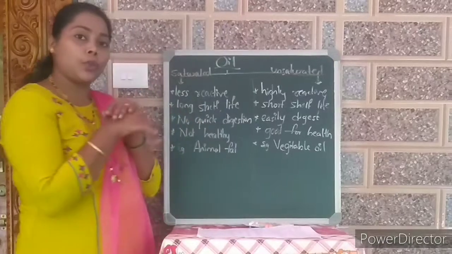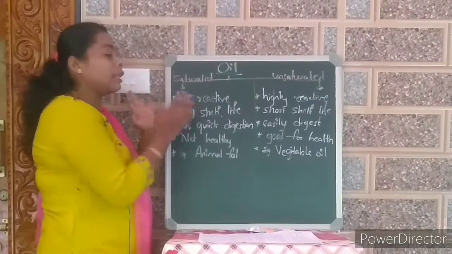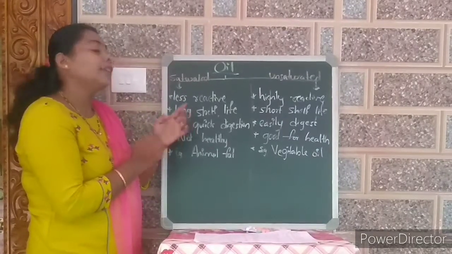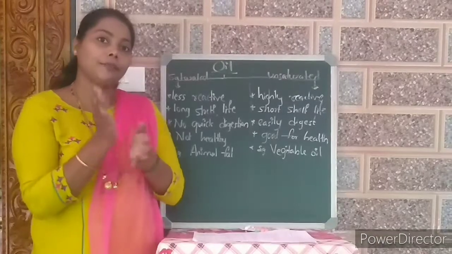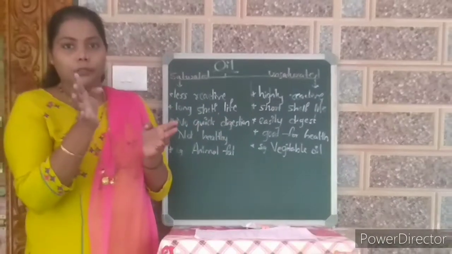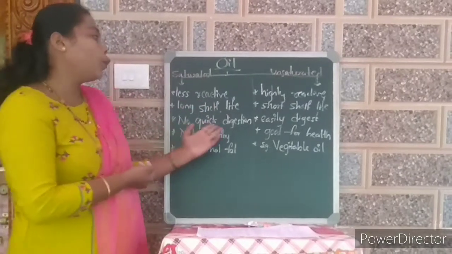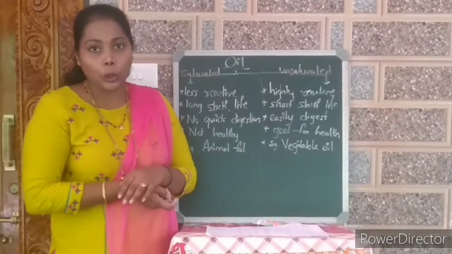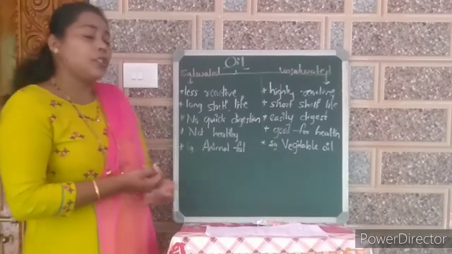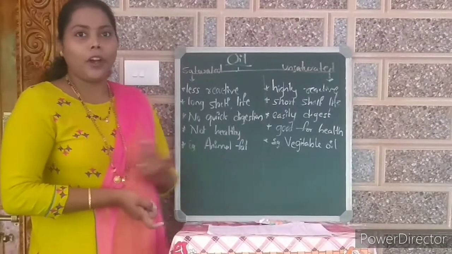If we use saturated oil, then what happens? These oils are less reactive, and they will have a long shelf life. Shelf life means the expiry date, what we say. They can be used for a long term. No quick digestion. Remember, when we use saturated oil, then there is no quick digestion for any kind of organism.